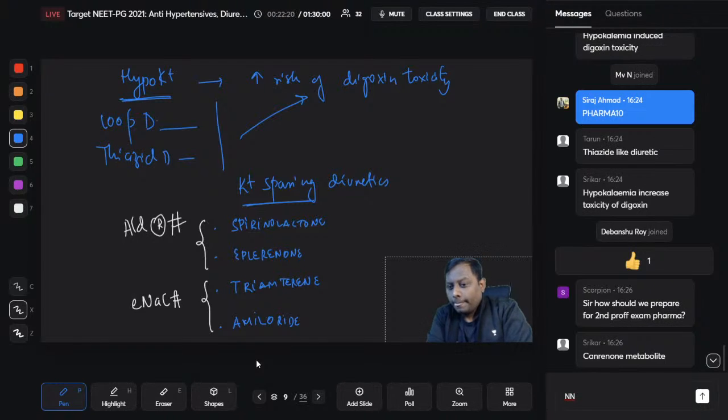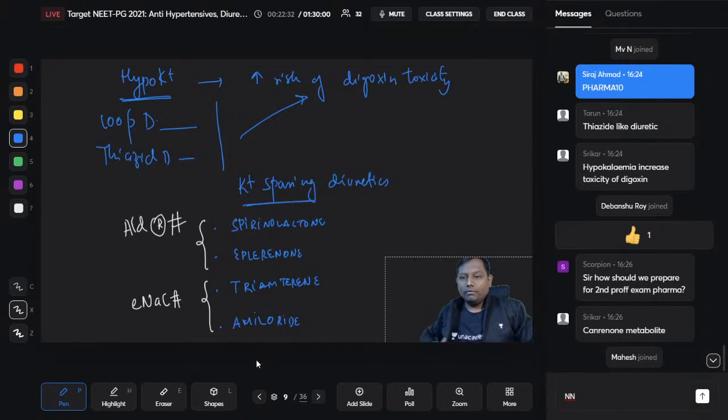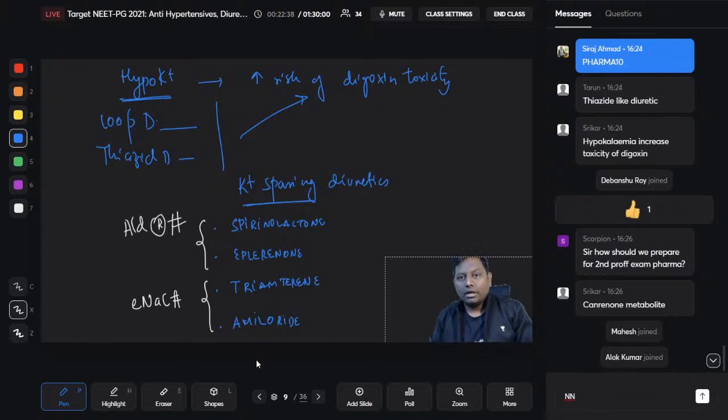Scorpion is asking, sir, how should we prepare for the second prof exam pharma? Look, if you are in second prof, start now, start reading the book. As for how to practice the MCQs, definitely we are here, right. You should have your whole regular class notes. So for the regular class notes, you can watch the whole plus classes that you are having. Attend the whole 55 to 60 hours of lectures, make the notes, revise the same, do the MCQs. That is what I will tell you.